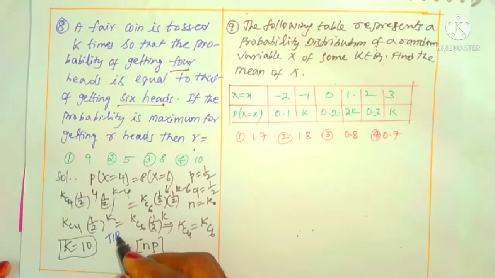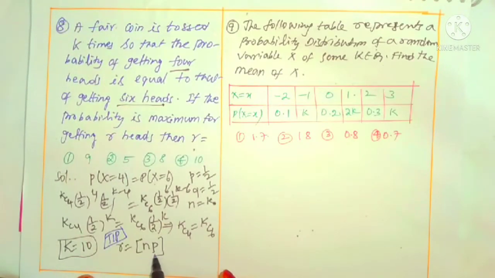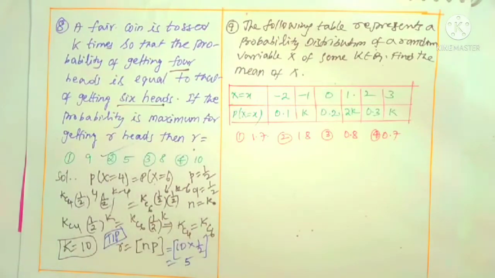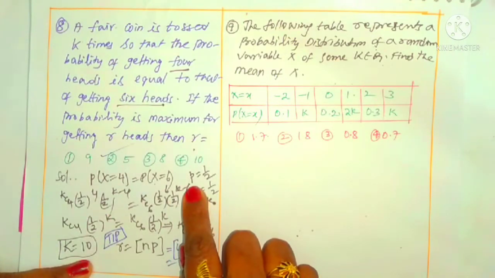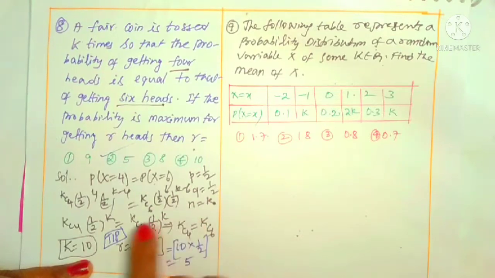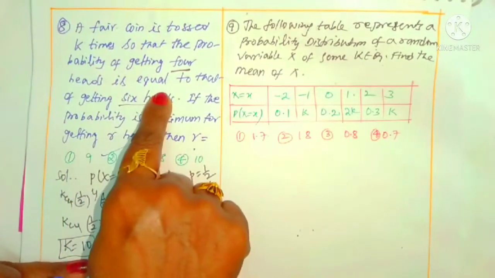What is r? We get r equal to the step function of np, which means the step function of the mean. I already did that for one question. Here n is 10, and 10 into p, which is 1 by 2, under the step function. 10 into 1 by 2 is 5, and step of 5 is 5 only. That is clearly the second option. Very simple question. Try to understand the explanation I have given: a fair coin is tossed, P value is 1 by 2, Q value is 1 by 2. Such coins are tossed K times. It is given that the probability of getting 4 heads is the same as the probability of getting 6 heads.